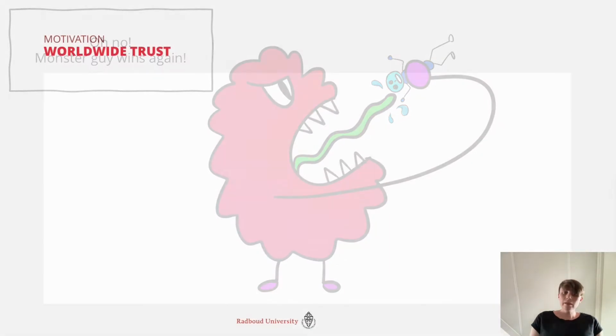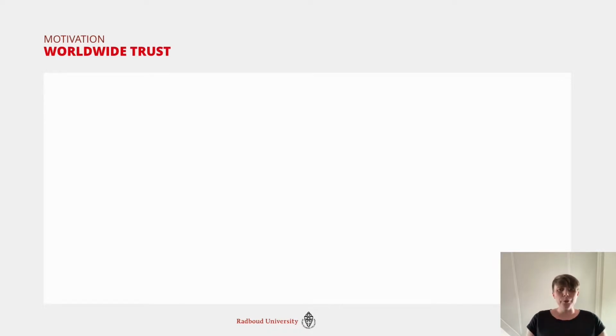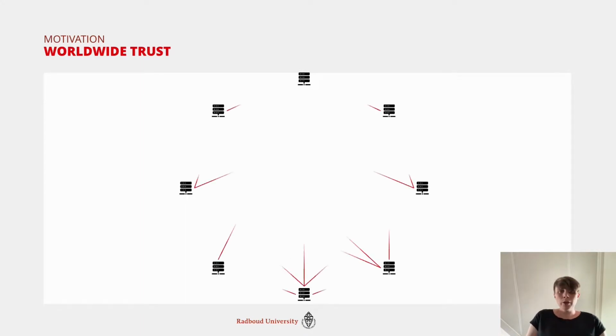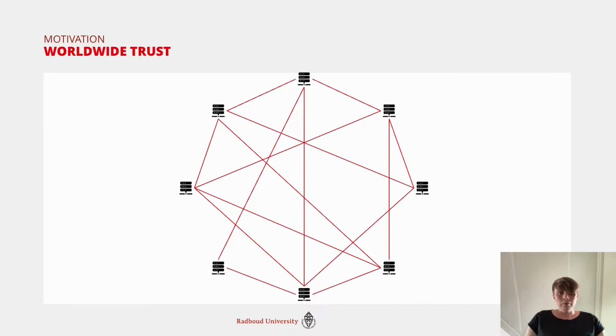And this is a rather simple and stupid story, but it actually is related to a real world problem. So let's look at the same story again, but now from a more technical perspective. We have this network. We have a lot of nodes. They are connected. Not everyone with everyone, but you can reach more or less every node with a direct connection or by making one or two hops.